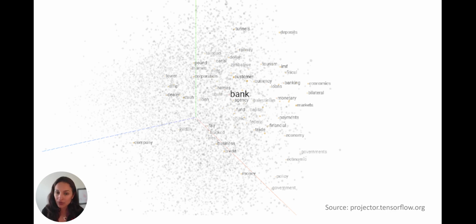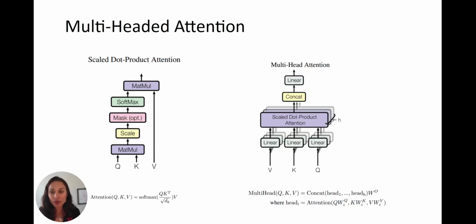So how do we do that? How do we tell the model to pay more attention to words like river and swam to tell us how to shift this word bank over so it'll be more river-like? That is where multi-headed attention comes in. Okay, and I know these look kind of scary. I'm going to show you the scaled dot product attention and this multi-head attention diagram, but bear with me. You're going to get it in a few minutes, I promise.